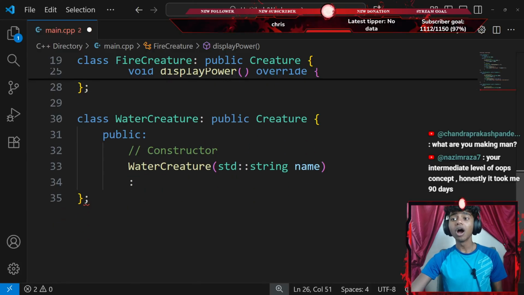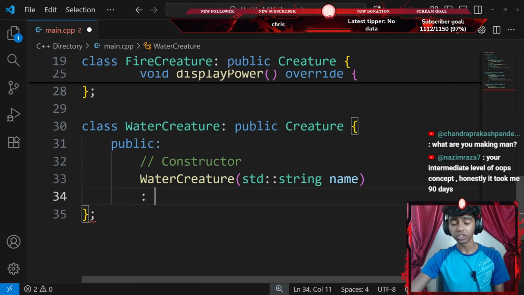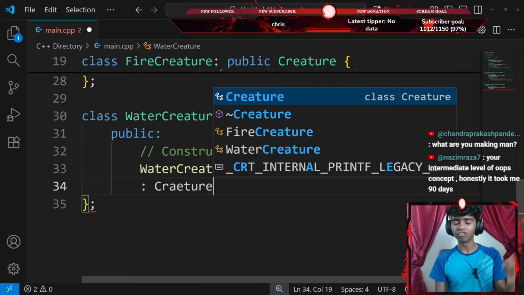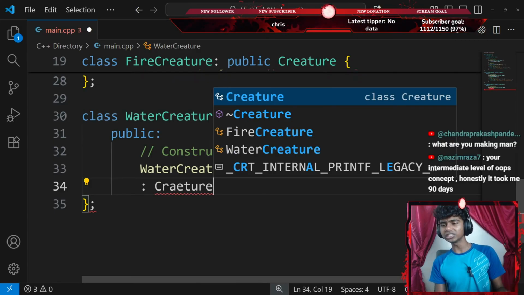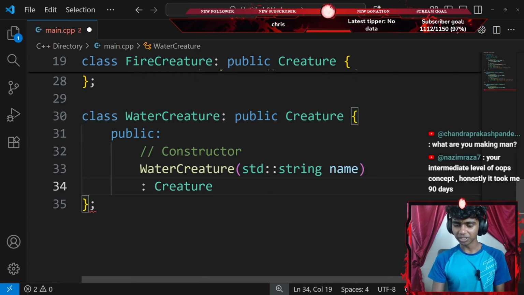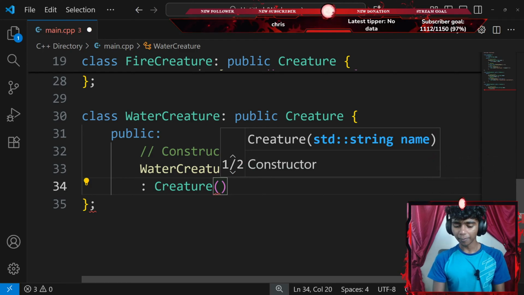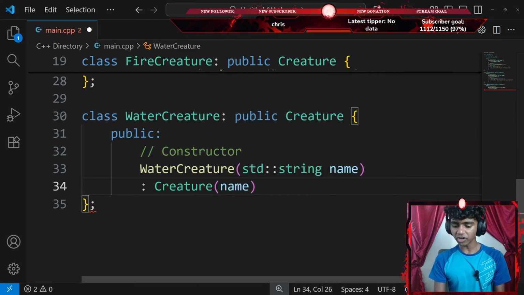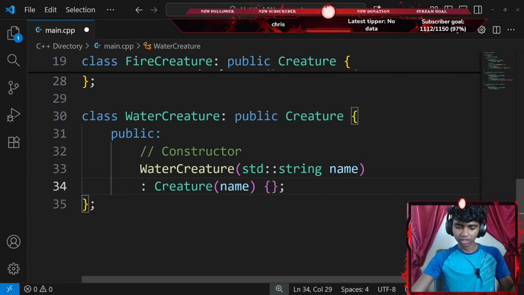What are you making, man? Honestly, I am learning the basics of C++. Today I'm covering pure virtual functions in C++. That said, I'll go with something like creature, add a pair of parentheses. My creature class requires a parameter of name as well. Then I'll go with a pair of curly braces ending with a semicolon.